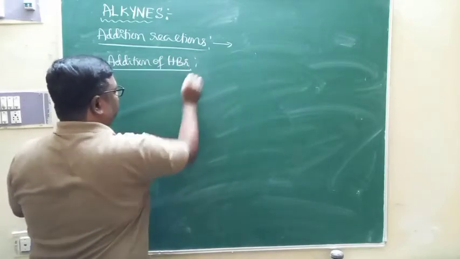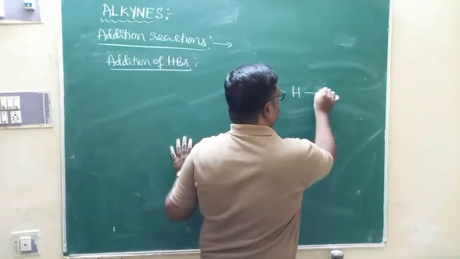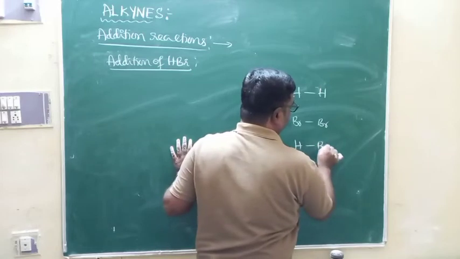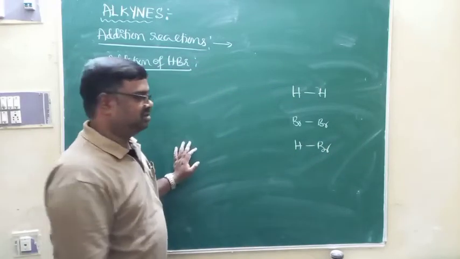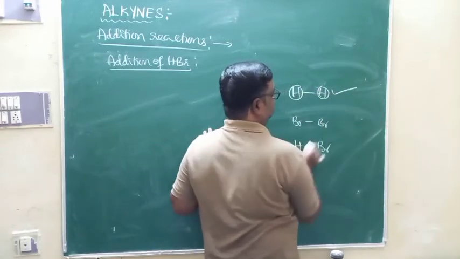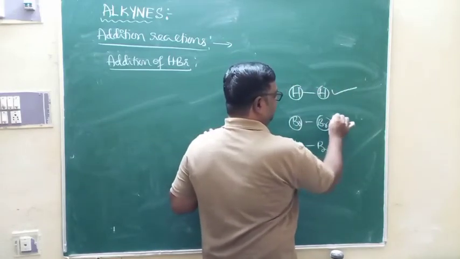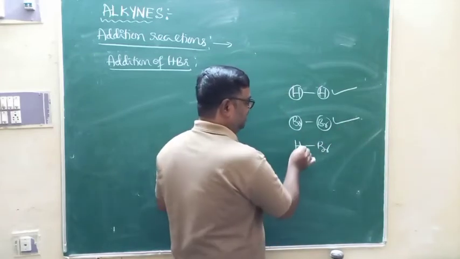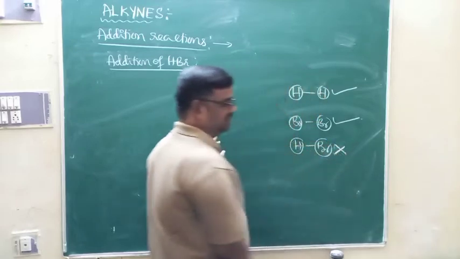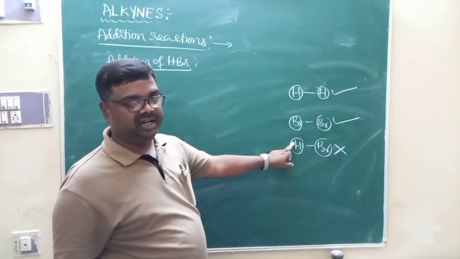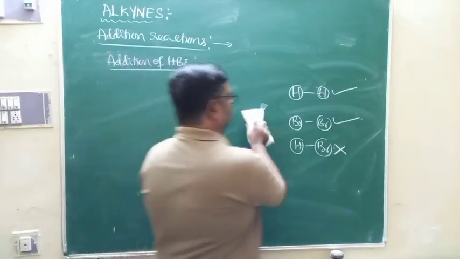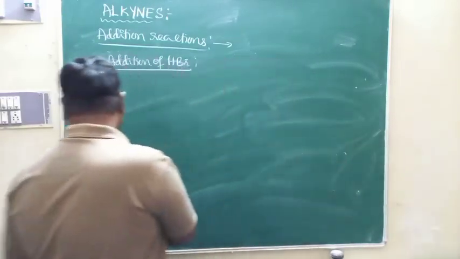If I say H single bond H, Br single bond Br, H single bond Br, you just compare these 3 molecules. On either side of the single bond, same groups are there, therefore it is symmetrical. Here it is hydrogen, here is a bromine. Different groups are there, therefore it is unsymmetrical. I am talking about unsymmetrical reagent. Addition of unsymmetrical reagent to the alkynes must follow Markovnikov's rule.